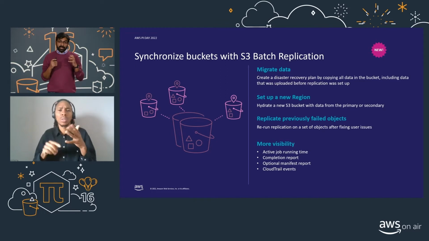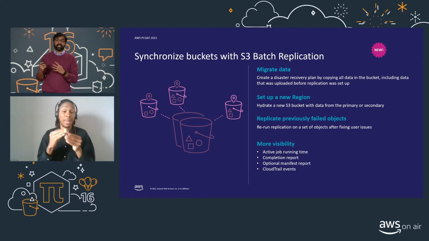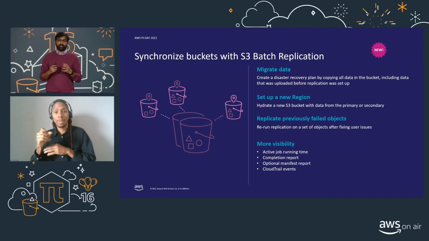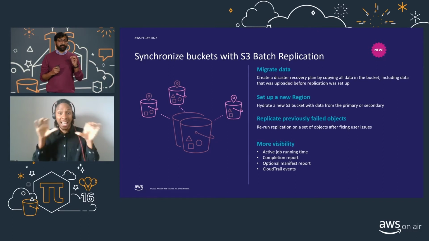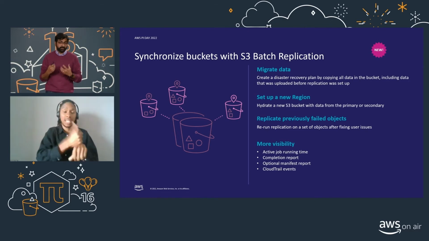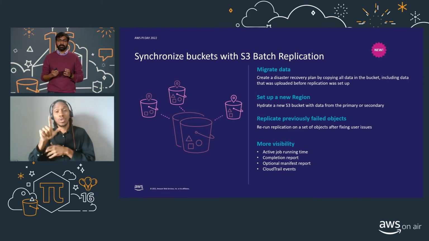And lastly, S3 batch replication essentially combines the best of both S3 replication and S3 batch operations to provide you visibility into active job running times. It gives you a completion report that you can go and audit after the replication job completes. You have the option to review the batch replication manifest before you set up the job, and then you also have CloudTrail events on tracking the job status, right?